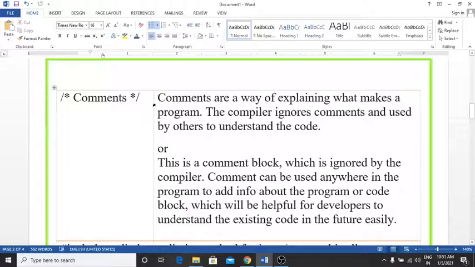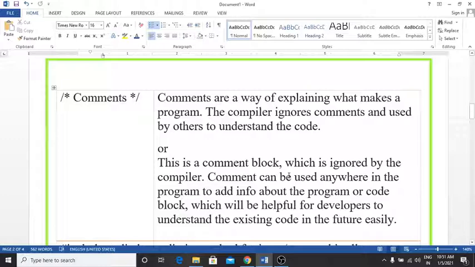Comments are a way of explaining what a program does. The compiler ignores the comments, and they are used by others to understand the code. This is the comment block, which is ignored by the compiler.